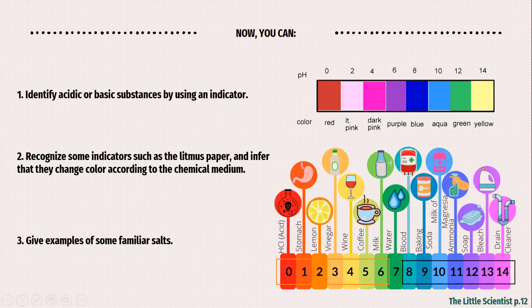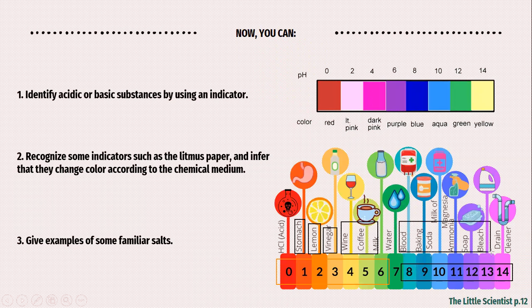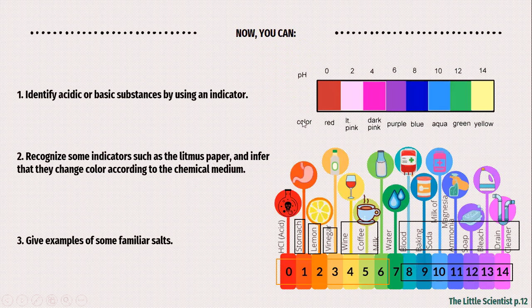Some examples of acids are the juice in the stomach, lemon juice with the citric acid we saw, vinegar, wine, coffee, milk. Blood, baking soda, ammonia, soap, drain cleaners are basic because they have a pH bigger than 7. So this is all for now, and thank you for watching.